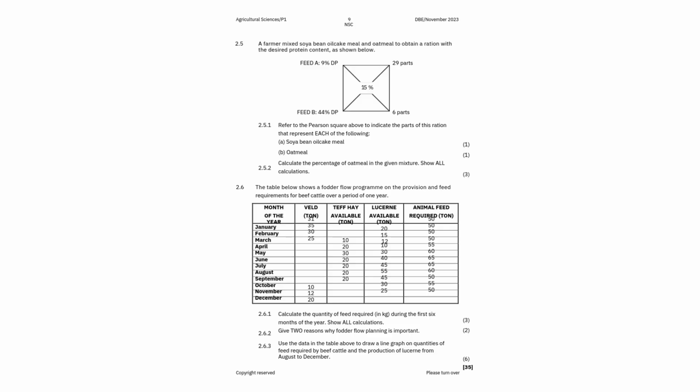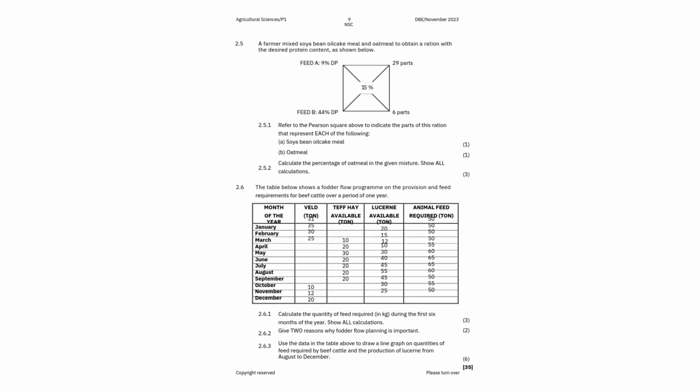Then make sure that this won't be just one line graph, right? But in this case again, you are told to use the data in the table above to draw a line graph of quantities of feed required by beef cattle and the production of leucine.